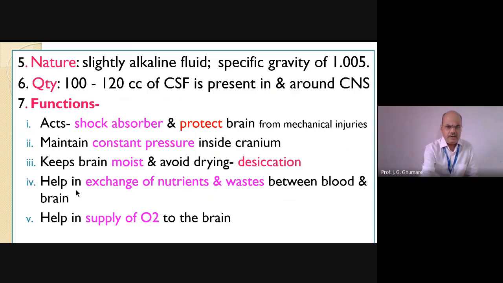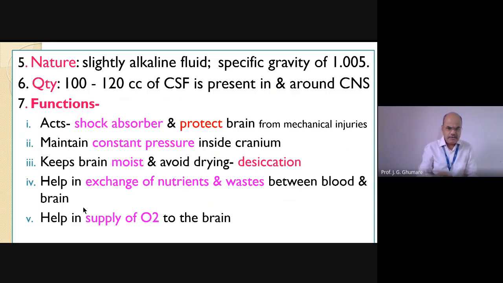Okay. Next one, it helps in exchange of nutrients and waste. As I already told you, the pia mater has a vascular nature. The nourishment will be there up to the pia mater. Now that will be carried with the help of this fluid to the different parts of the brain. That way it will help for exchange of nutrients. Even nutrients in terms of food will be supplied, waste will be removed from the brain, and the work will be carried between the blood and the brain with the help of cerebrospinal fluid.